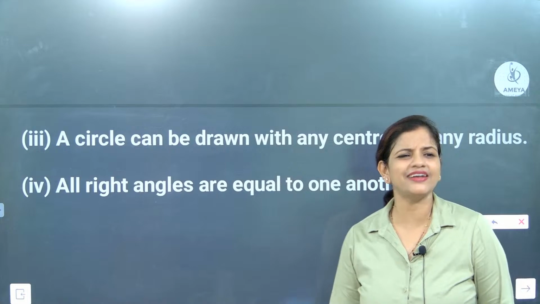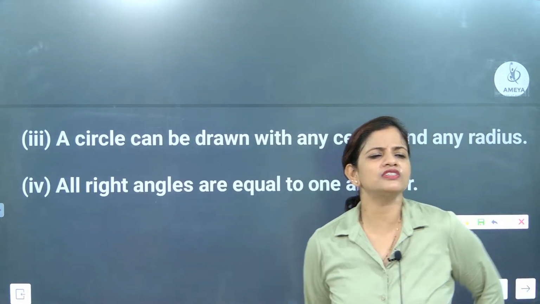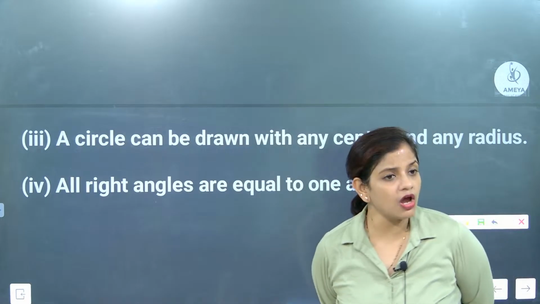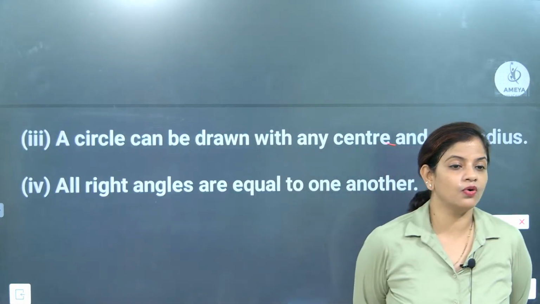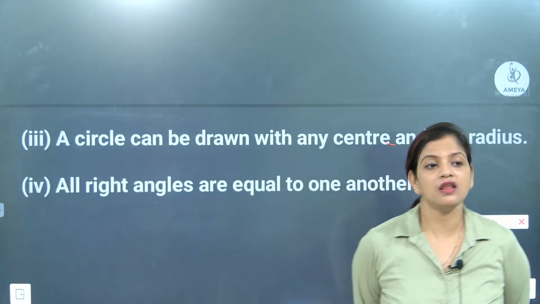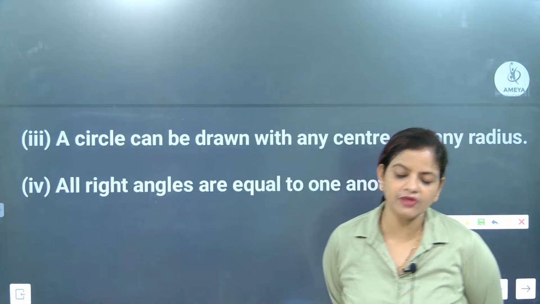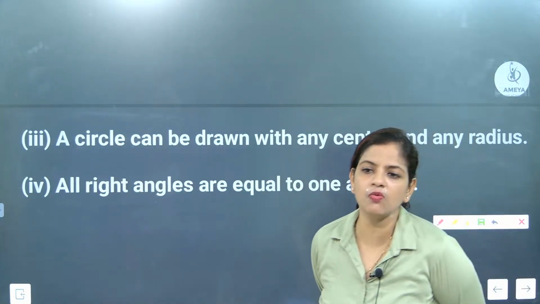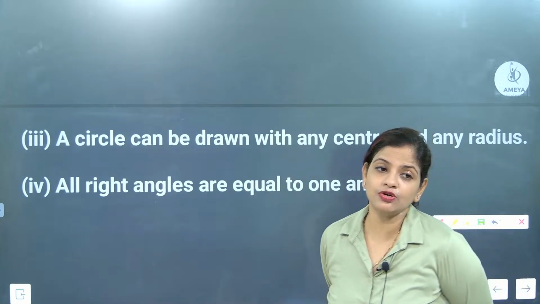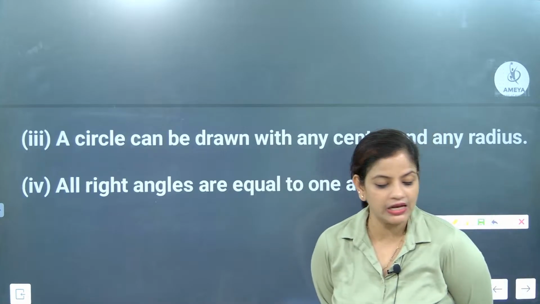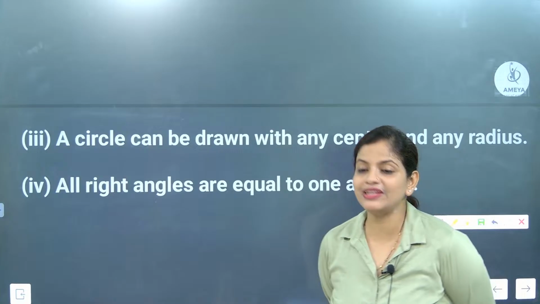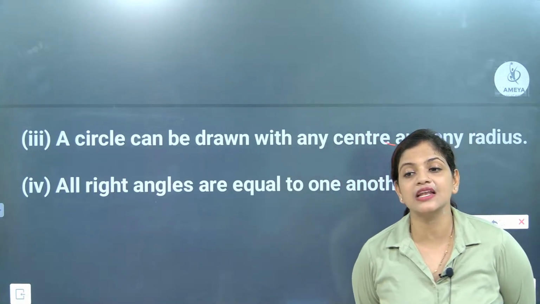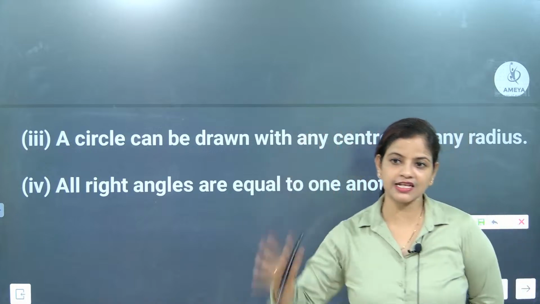All right angles are equal to one another. Right angles are exactly what angle? 90 degrees. All right angles are equal. But are all acute angles equal? No. Are all straight angles equal? Yes, because a straight angle is always 180 and a right angle is always 90. But acute angles can be different. It can be 30 degrees, it can be 70 degrees, but it will always be less than 90 degrees. I hope till here it is clear.